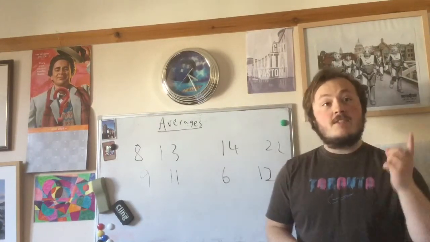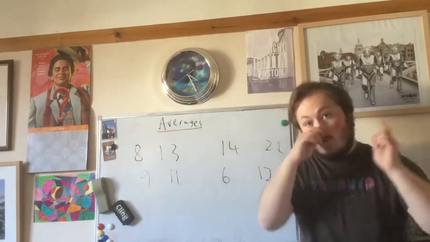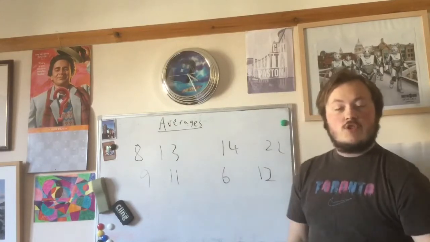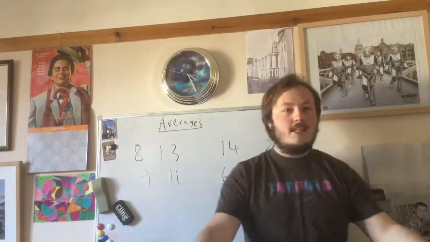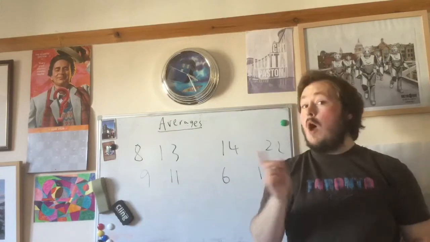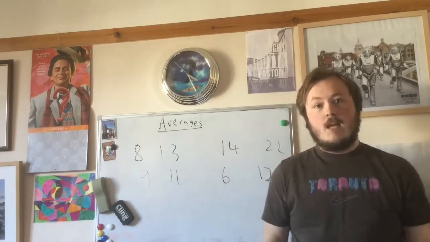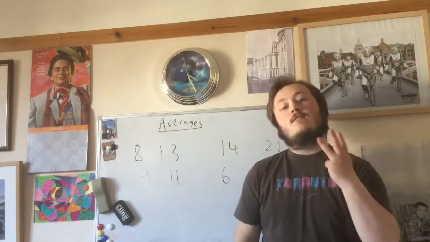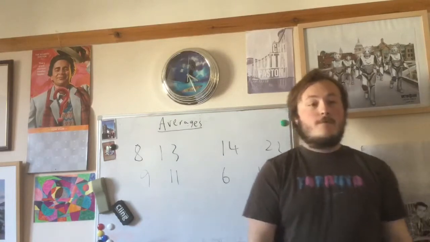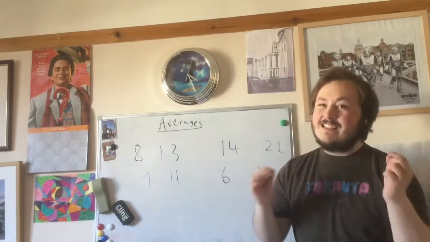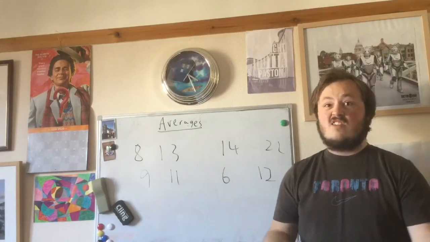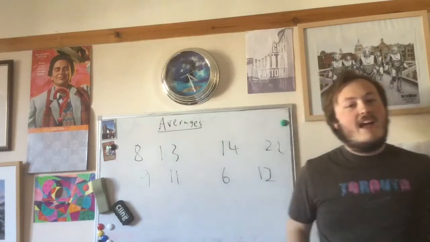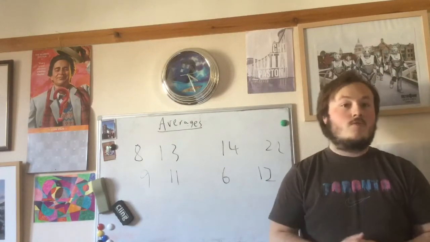Now yesterday we were starting averages and I introduced you to one of the 3 averages we'll be looking at this week. Do you remember what it's called? The mode, which means the most common number or word in a set of data. Now I set you this challenge. The mode is the weakest average out of the 3 and I wanted you to find for me 2 reasons why it is the weakest. In another sense, 2 cons. I gave you this set of numbers here to help you figure out one of those reasons.